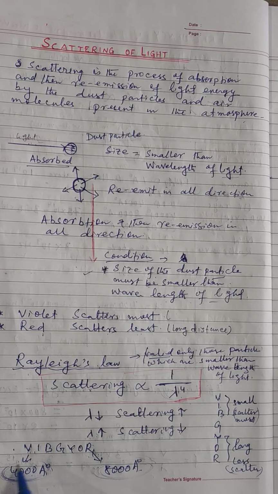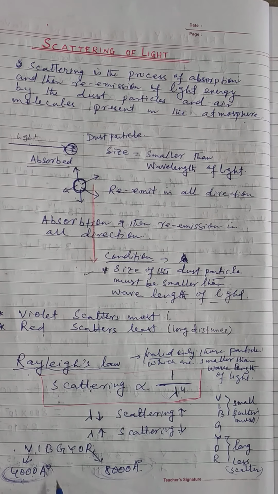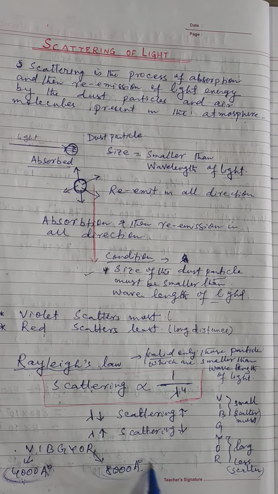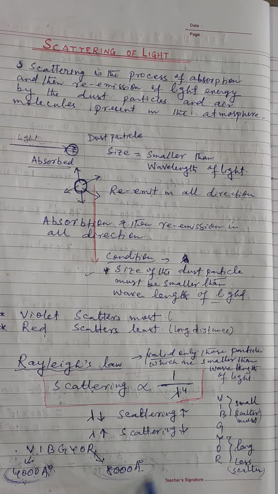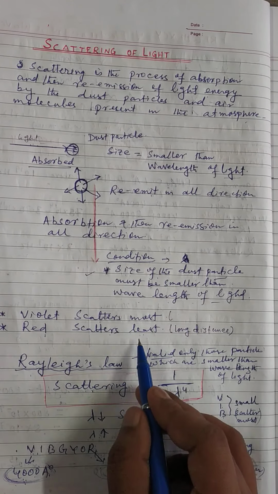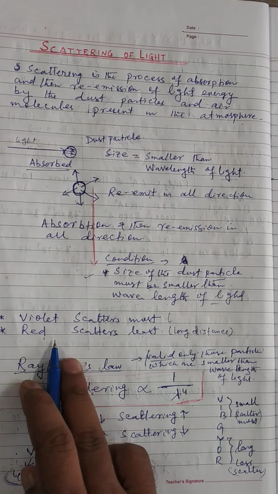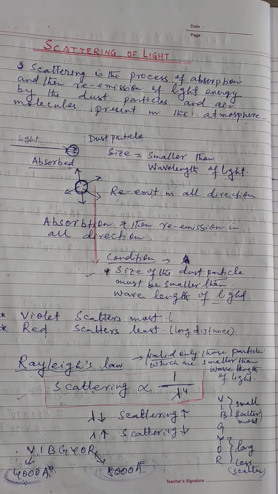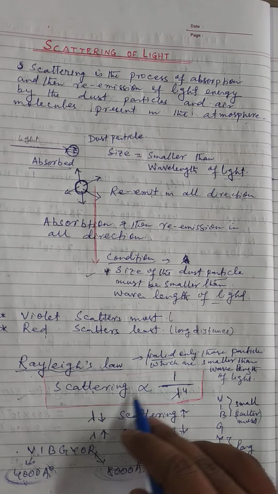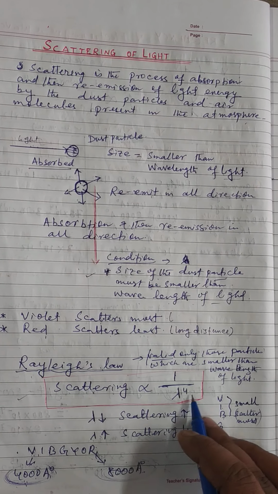The least wavelength is scattered most, and the maximum wavelength is scattered least. Clear? Did you understand? Now you will understand why violet is scattered most, because of Rayleigh's law. Scattering is proportional to 1 by lambda to the power 4.